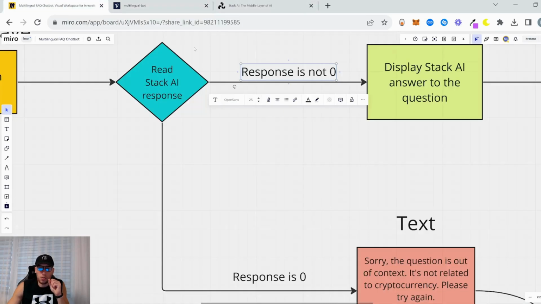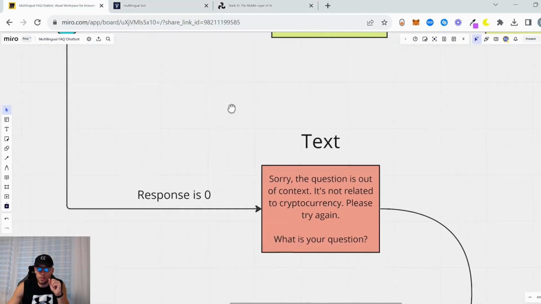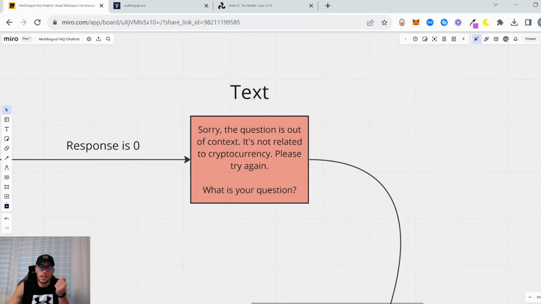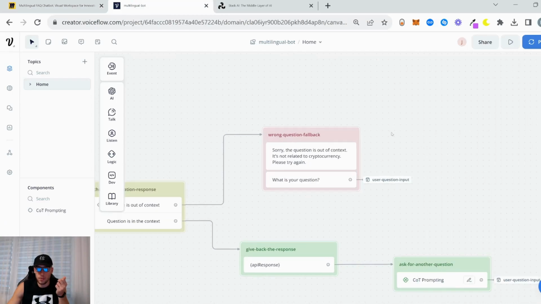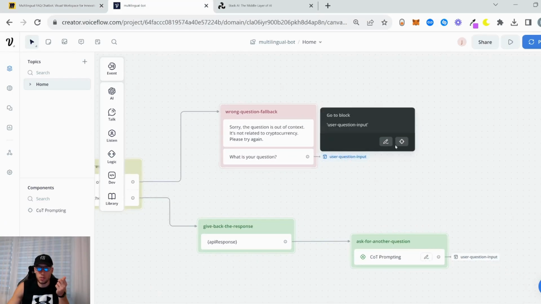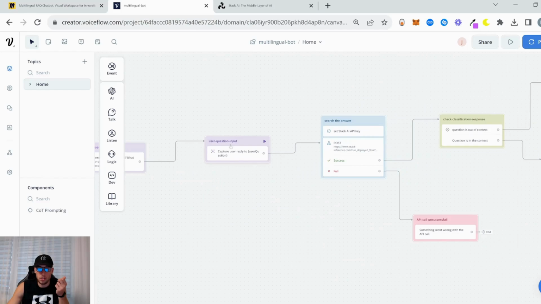If it is 0, we send our user's text: sorry, the question is out of context. It's not related to cryptocurrency. Please try again. What is your question? As you can see right here. And we go back to the user question input, which is here.